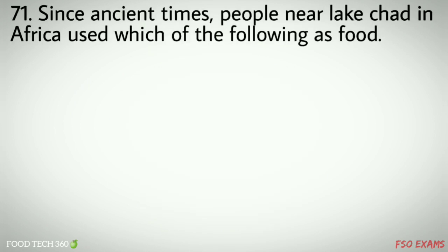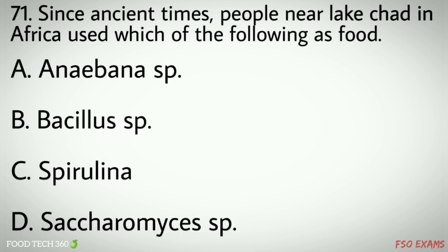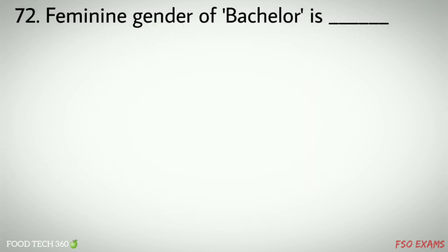Question number 71. Since ancient times, people near Lake Chad in Africa used which of the following as food? Options A. Anabaena species, B. Bacillus species, C. Spirulina, D. Saccharomyces species. Correct answer C. Spirulina.